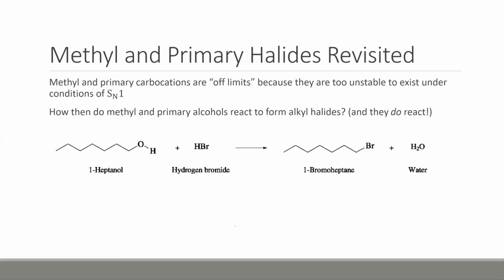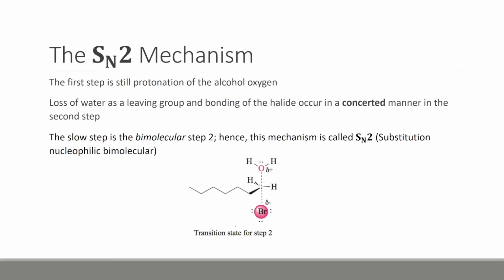So how do methyl and primary alcohols react to form alkyl halides? They actually react through a different mechanism. And again, we're going to go into detail about this mechanism in chapter 6. But generally, in an SN2 mechanism, the first step is still protonation, as we showed in an SN1. However, when we lose water and add our halide, this occurs in a concerted manner in the second step. So this is all one step.